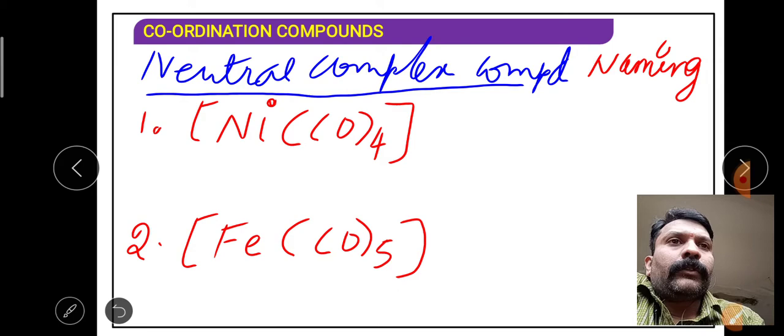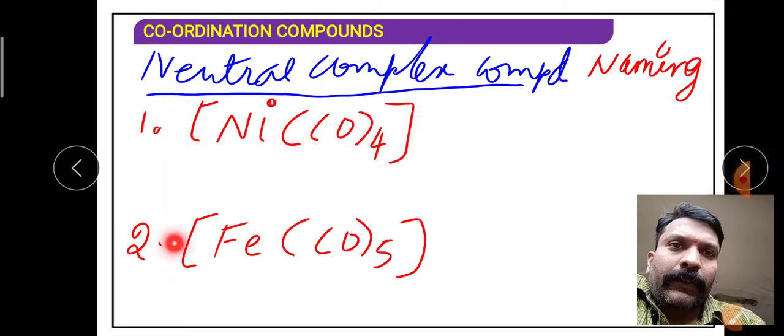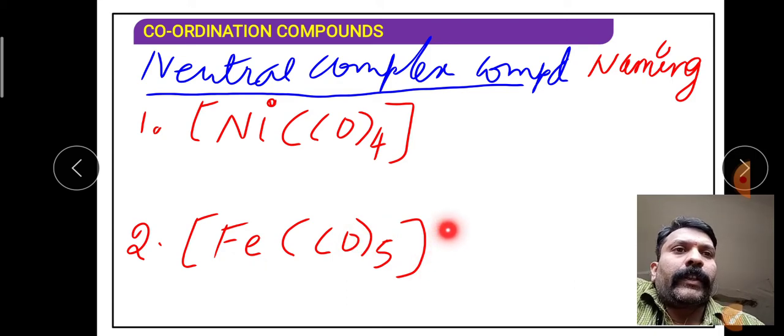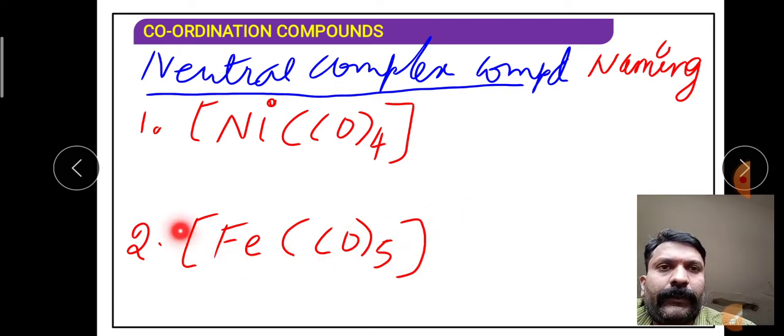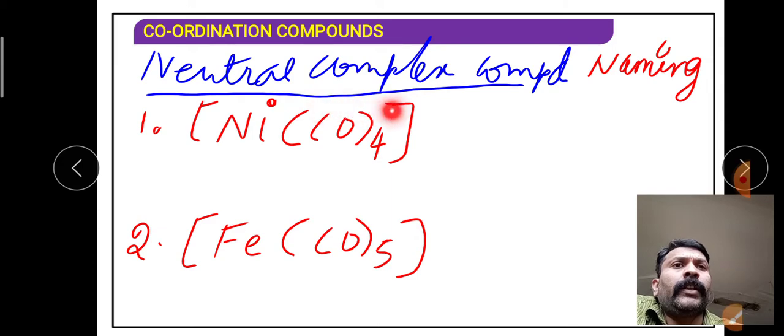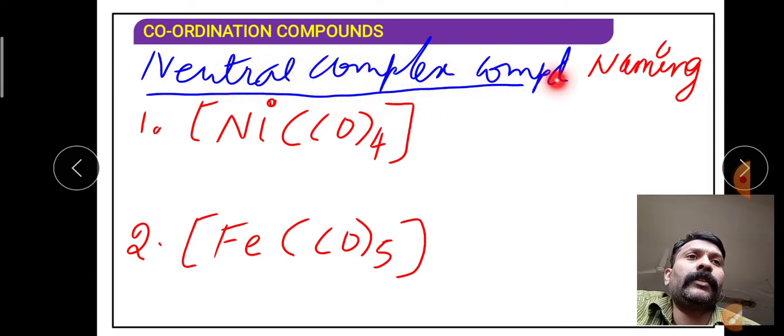If you just observe, in both the compounds we do not have ionization spheres. So when there are no ionization spheres or species, we can conclude that these are neutral complex compounds.